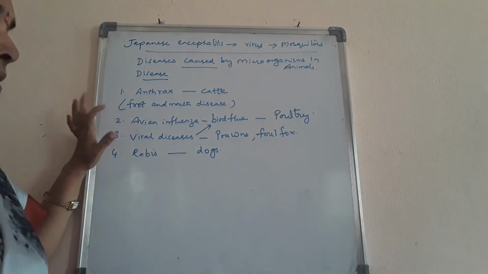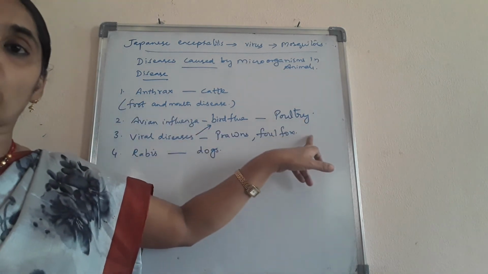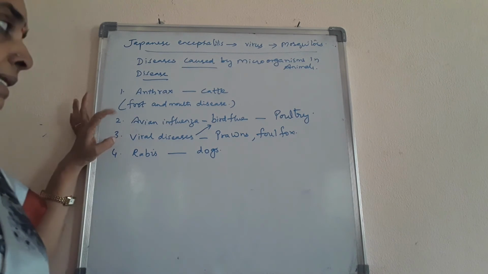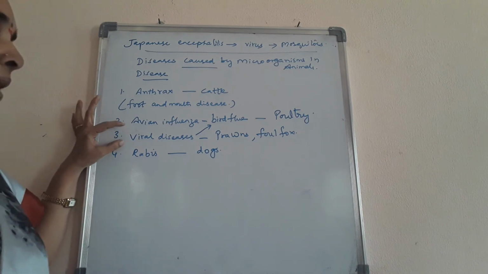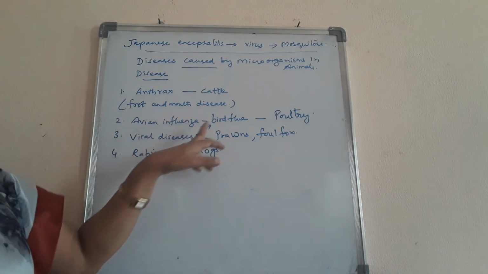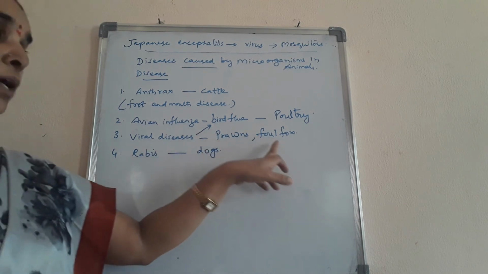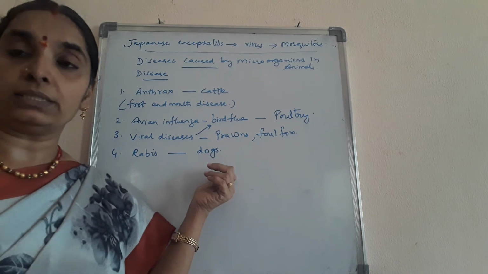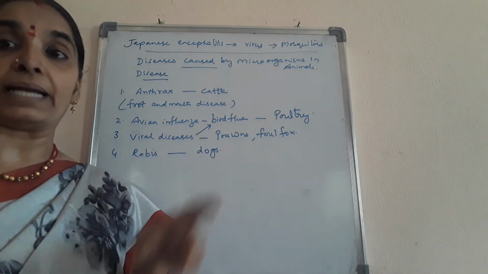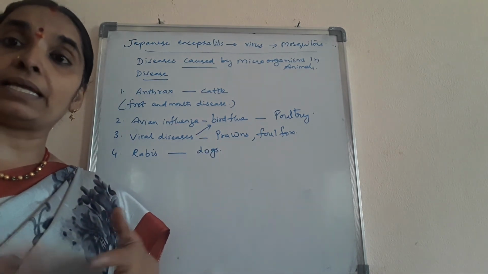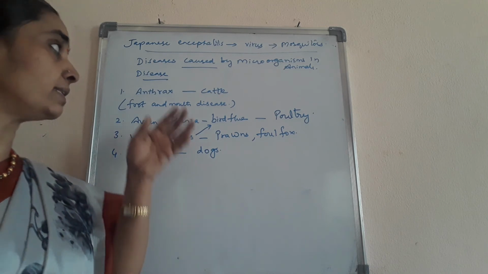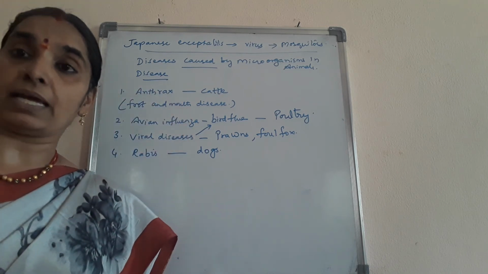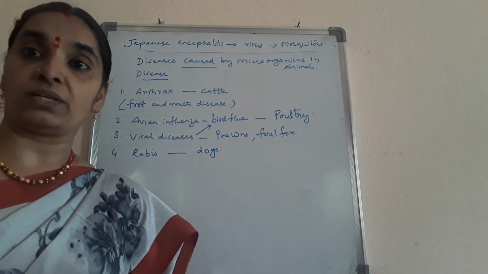Next, avian influenza or bird flu. It is caused to the poultry. Is it clear? Hens and all will be affected. Several other viral diseases, including the bird flu, are caused to the prawns and the fowl pox. And rabies, it's seen in dogs. And if the infected dog bites healthy humans, they also are infected with this disease, and this anthrax is also passed from the cattle to human individuals.